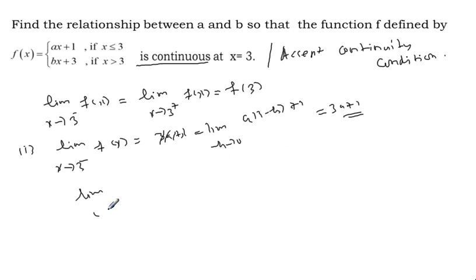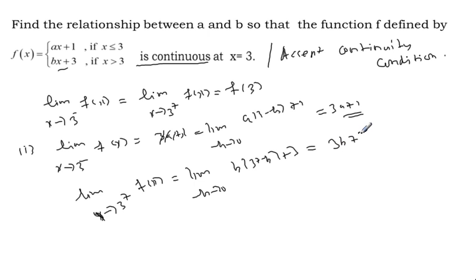This is the left hand limit, and the right hand limit, limit x approaches 3 plus f of x, equals limit h approaches 0, with 3 plus h in place of x, b into 3 plus h plus 3. Taking the limit, 3b plus 3. And what is f of 3? The same, 3a plus 1 only.